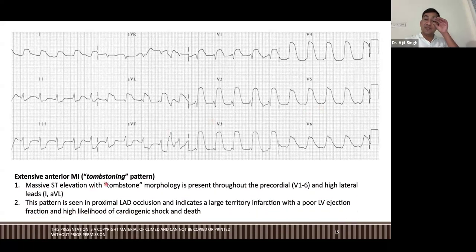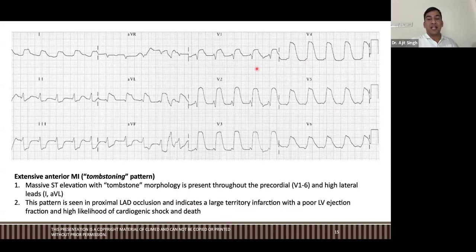This is extensive anterior MI, tombstoning pattern, massive ST elevation with tombstone morphology is present throughout the precordial leads V1 to 6, and high lateral leads 1 and aVL. This pattern is seen in proximal LAD occlusion, 100% occlusion of LAD, and patient dies. Okay, indicates a large territory infarction with a poor LV ejection fraction and high likelihood of cardiogenic shock and death.